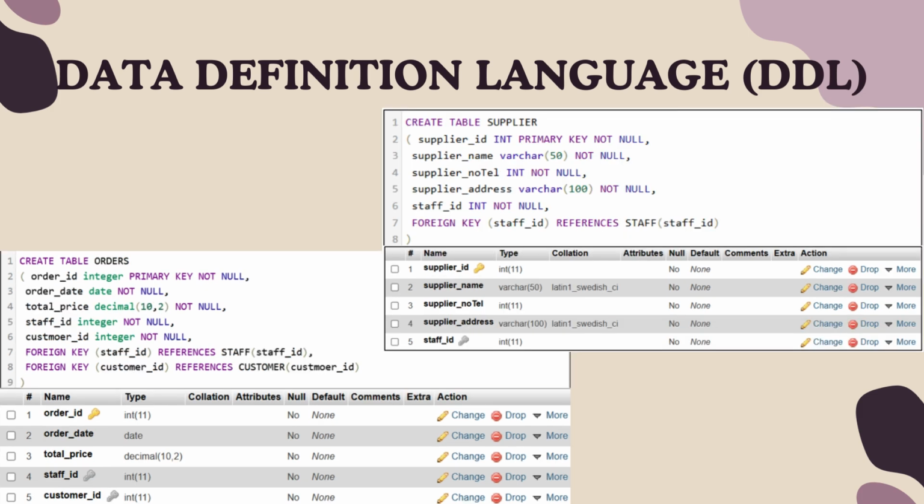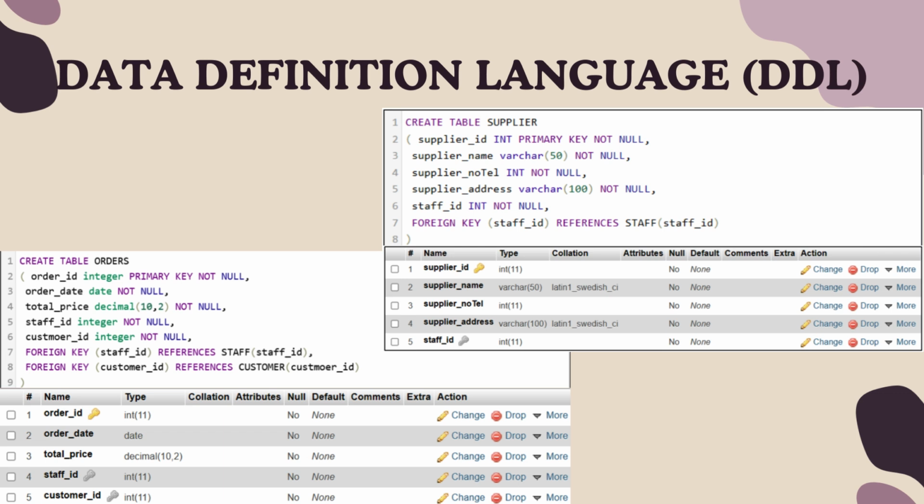For the supplier table, we use supplier ID as the primary key, supplier name, supplier number telephone, and supplier address as the attribute, and we derive staff ID from table staff as a foreign key.